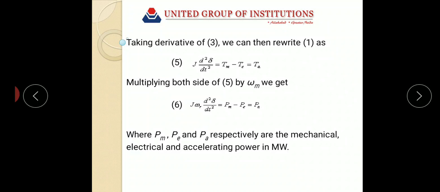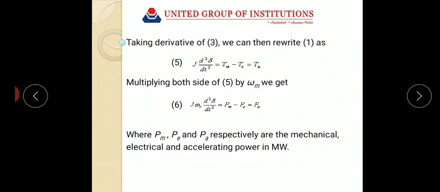This is equation number 4. Now from equation number 4, d square theta by dt square equal to d square delta by dt square, put in the above equation number 1. Then we have J d square delta by dt square equal to Ta minus Te.